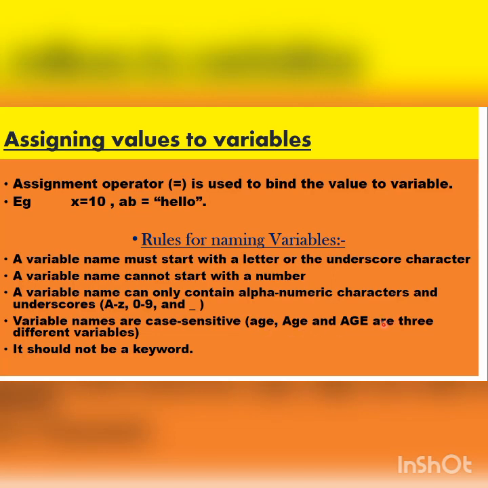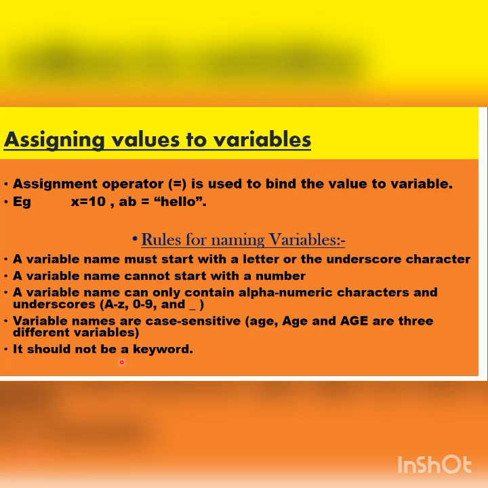What is the difference between all this? For us, it's age only, but Python is a small case. It's mix of small case and uppercase and lowercase, and this is whole uppercase. So Python interpreter will interpret these three differently. That is why we said variables name are case sensitive.